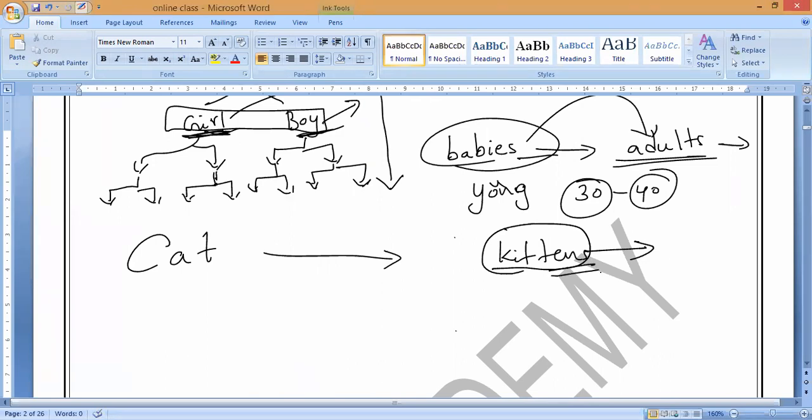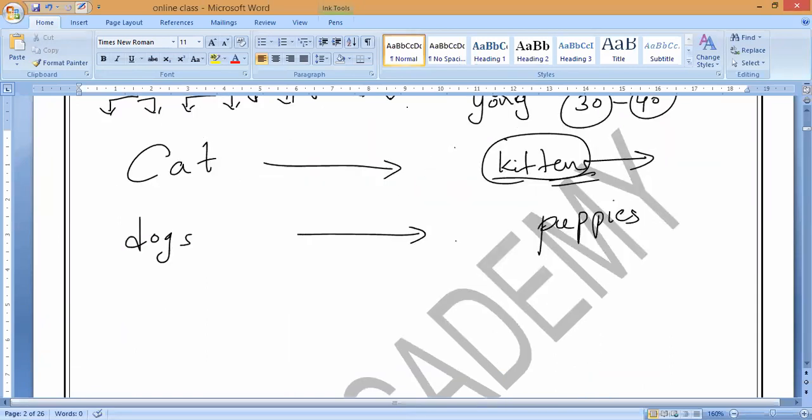Same way if we take dogs. So dogs, how will they reproduce? They will also produce a larger number of young. They will give birth to puppies. Yes or no? So puppies, so that they may continue to live on this earth for a long period of time, one after one. Like this, most of the animals you can see, they will produce their babies and they will continue their life on this earth.